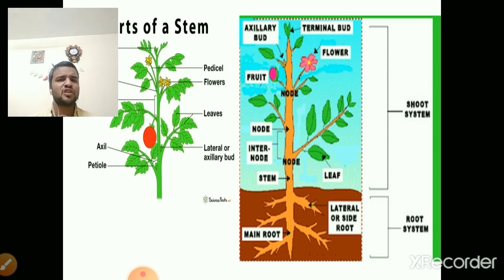Again, in the second picture, you can see that there is a lateral bud. Another name for the axillary bud is the lateral bud, so don't get confused between lateral bud and axillary bud. Lateral means it is present on the sides, that's why it is called a lateral bud. The terminal bud is present at the tip, that is called the terminal bud. Why I am emphasizing the lateral bud and terminal bud, you will come to know in the next slides. So let us start with the phytohormones.